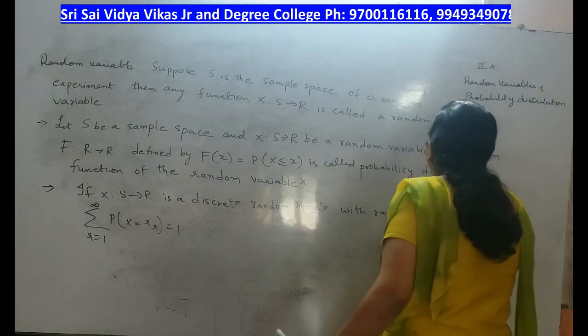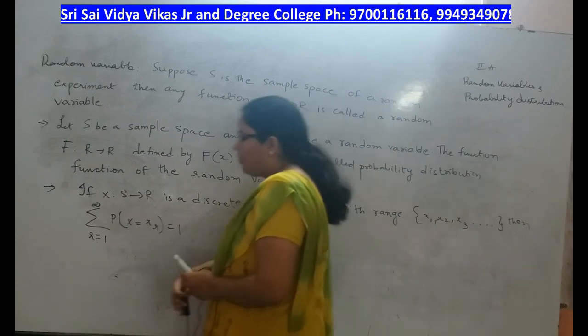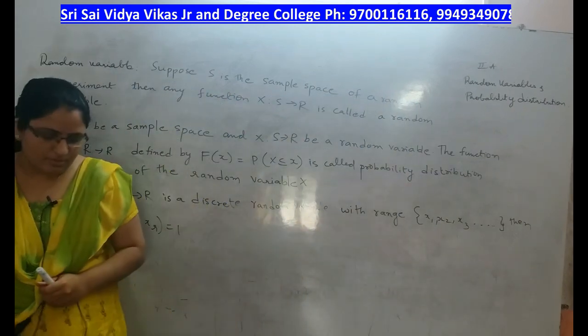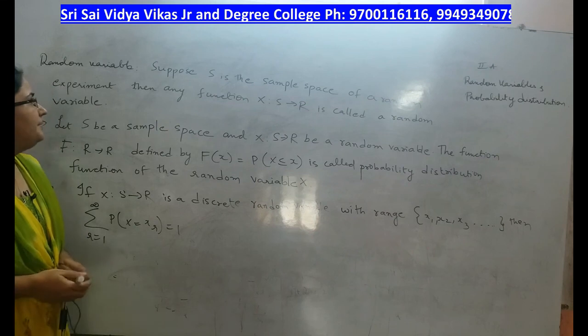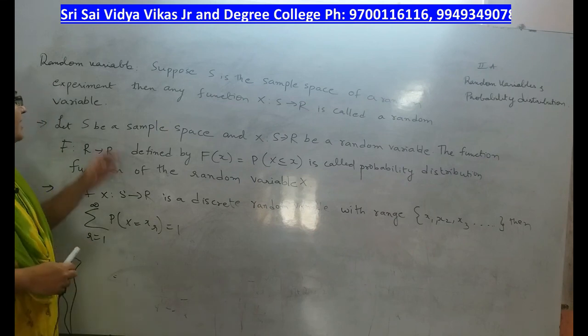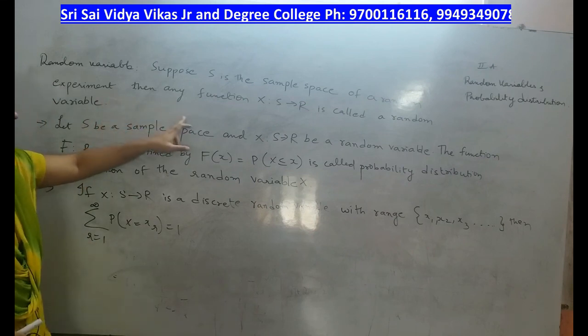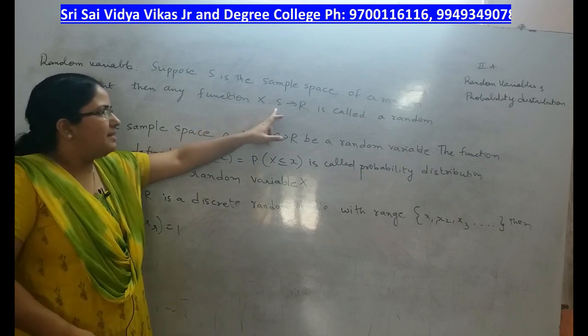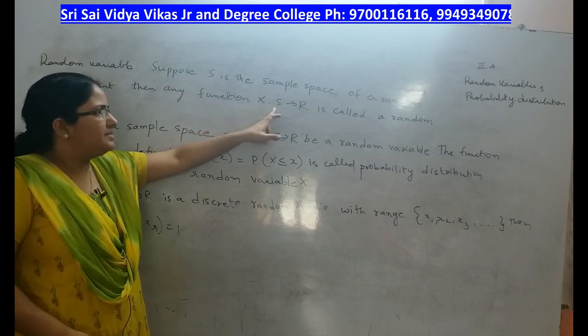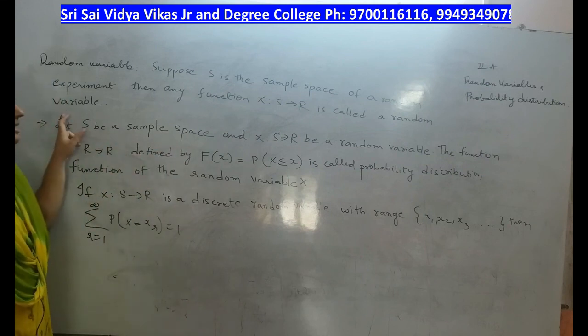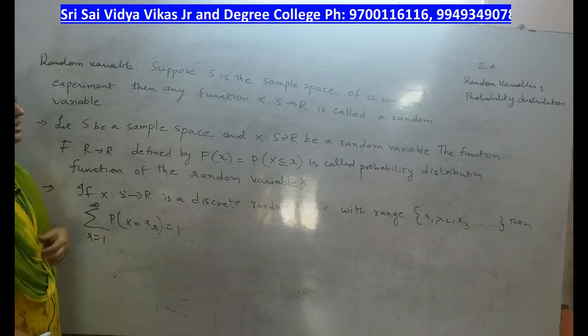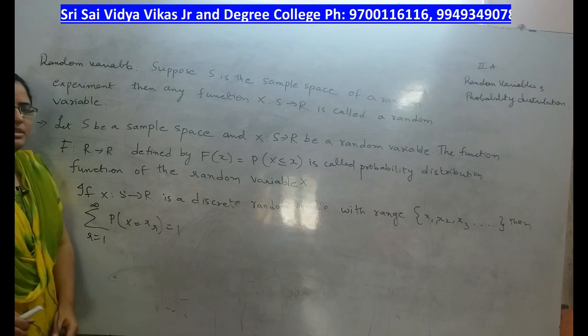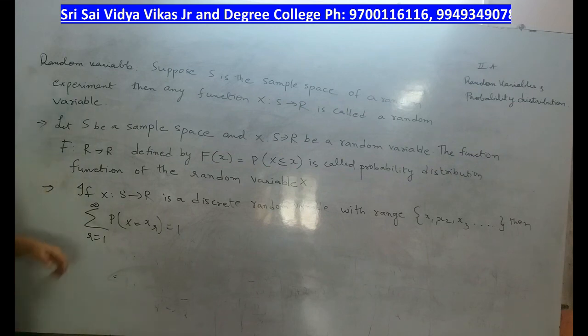We are going to start the next chapter, that is random variables and probability distribution. First of all, we'll see what is a random variable. Suppose S is the sample space of a random experiment, then any function x such that x maps S to R is called a random variable. So this random variable is a function.